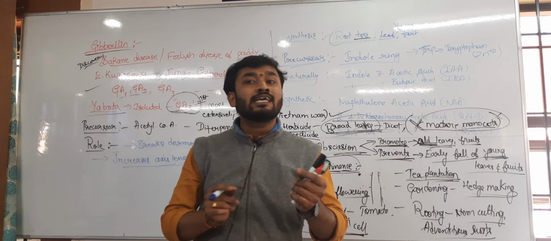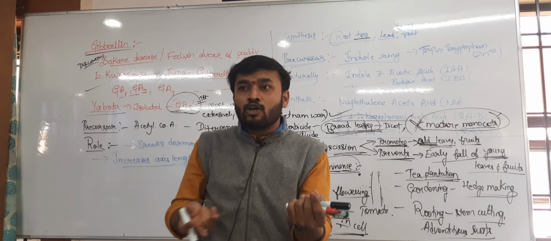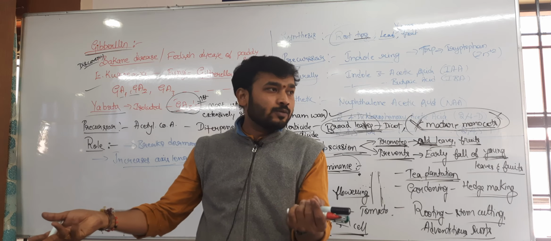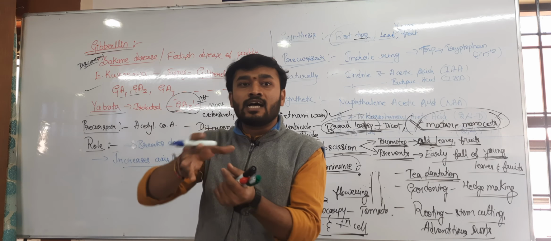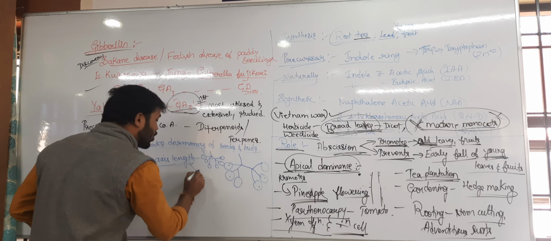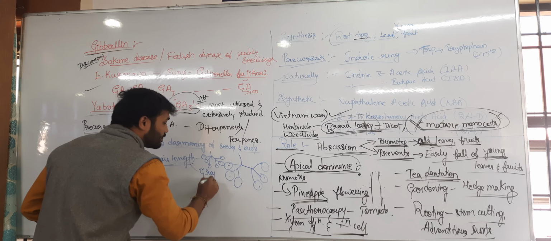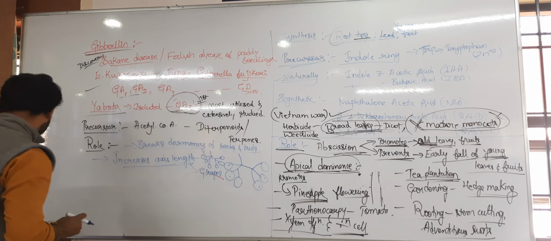that is, the pedicel length is increased. What is the pedicel? The axis of the flower. The flower develops into fruit here. That is the gynoecium, right? That's why the pedicel is increased and allows the accumulation of fruit. That is in the case of grapes. It increases the axis length in grapes.